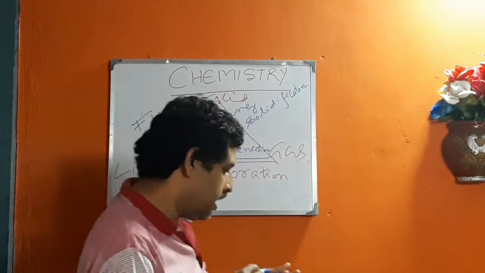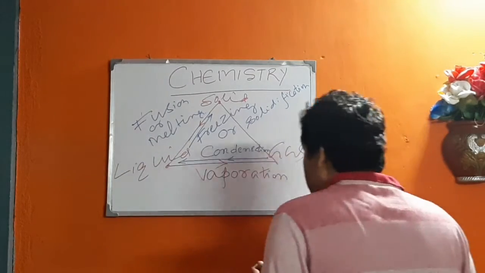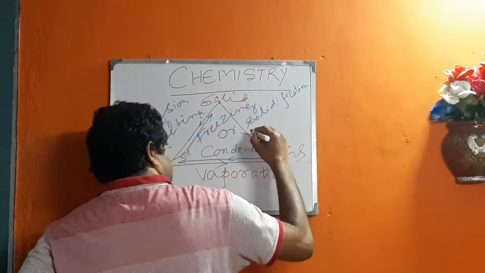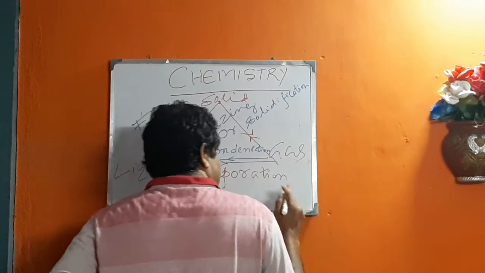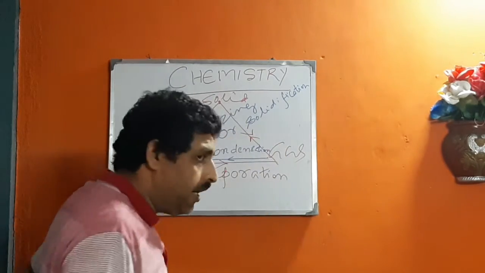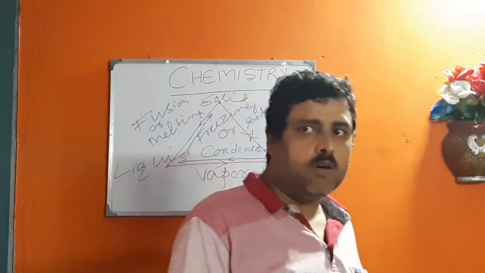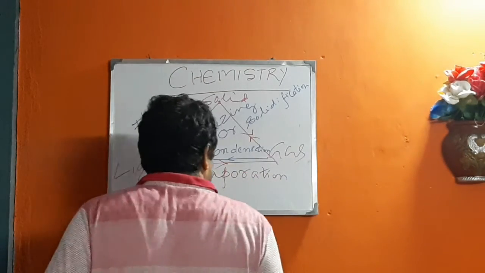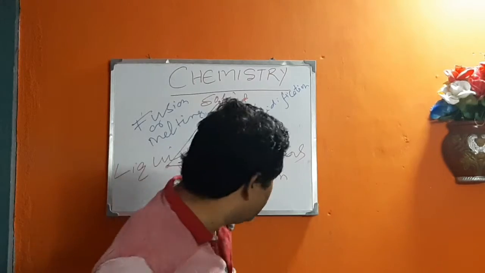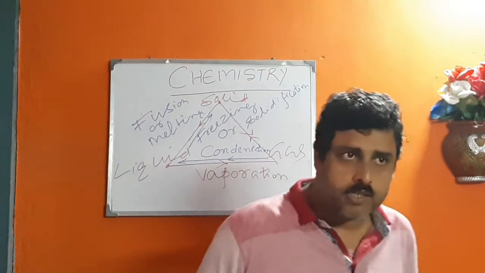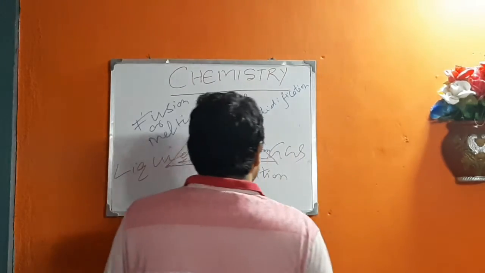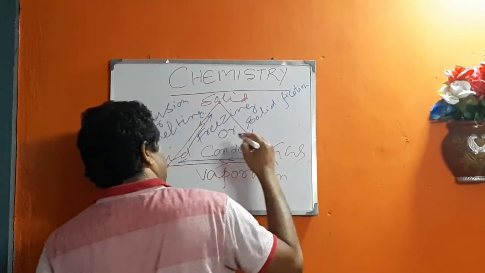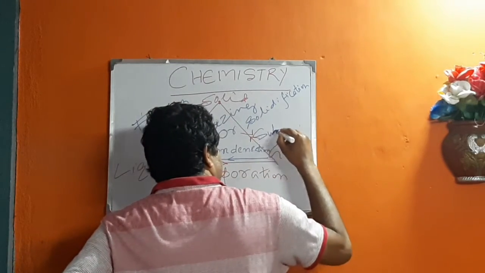Sometimes there are exceptional cases when a substance can change directly from solid to gas, or vice versa, gas to solid, without undergoing the intermediate liquid state. This direct change from solid to gas or gas to solid is known as sublimation of matter.